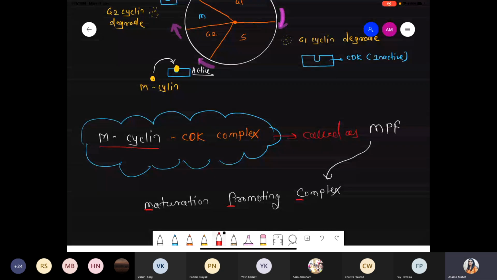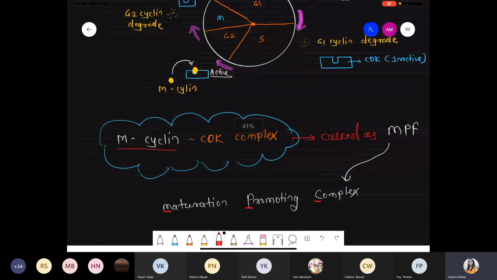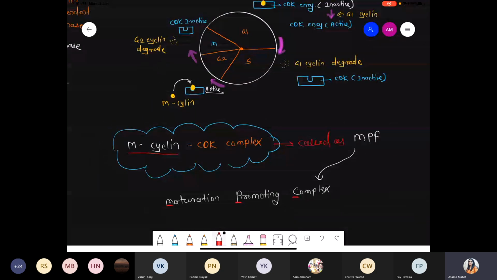ठीक है? So what is the meaning of the maturation promoting complex? Because M cyclin forms during the G2. ठीक है? So that M cyclin binds with CDK. So all these scenarios are occurring at the G2 phase. So now these are the signal. These are the condition कि चलो everything is okay. G1 successfully done. During the S phase, DNA also replicated very well.